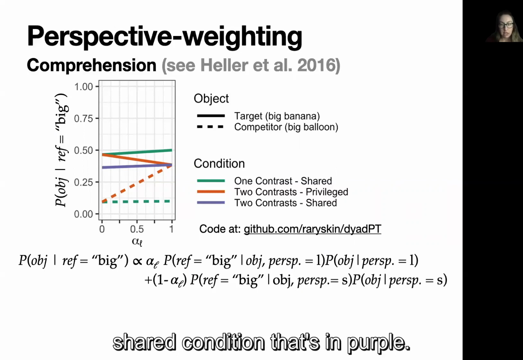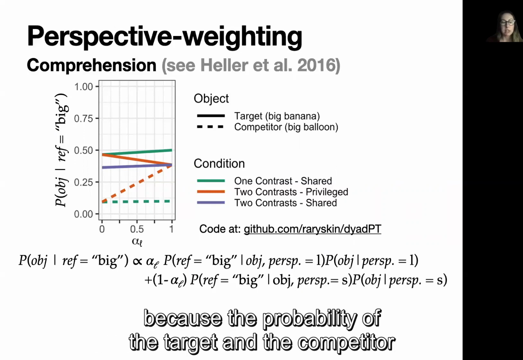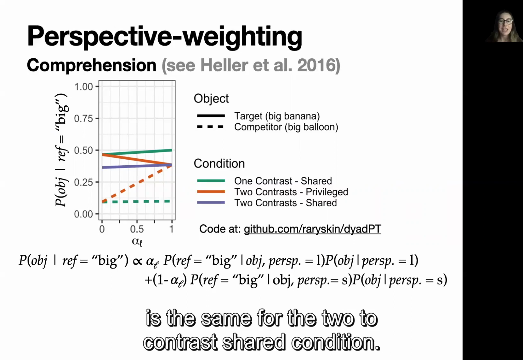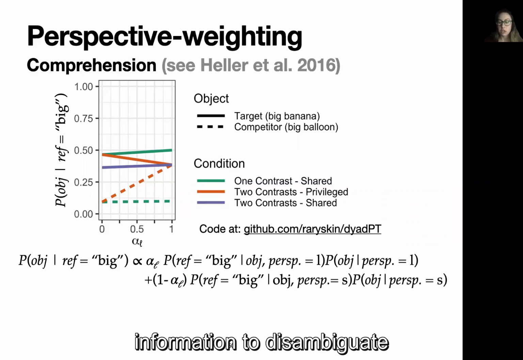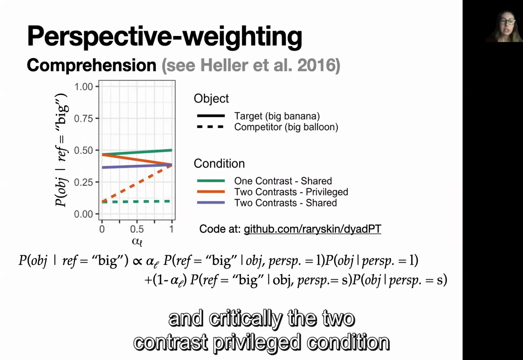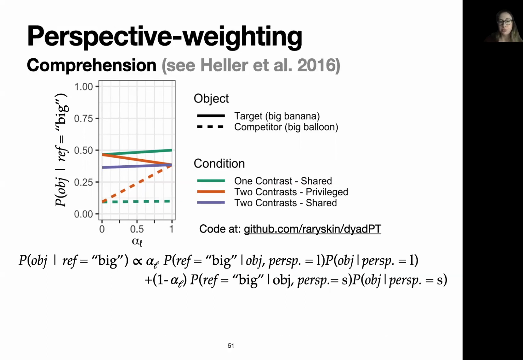That's in purple. And you can actually see that the purple target and competitor lines are overlapping because the probability of the target and the competitor is the same for the two contrast shared condition. That's the case where there are two big things, so after hearing "big," you don't have enough information to disambiguate. And critically, the two contrast privilege condition in orange is in between those two.